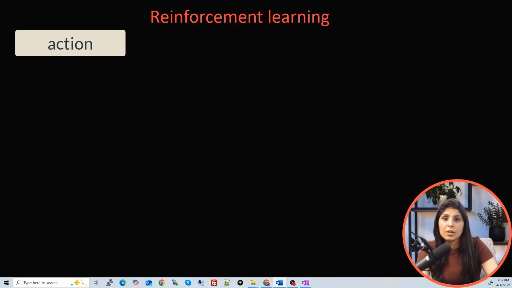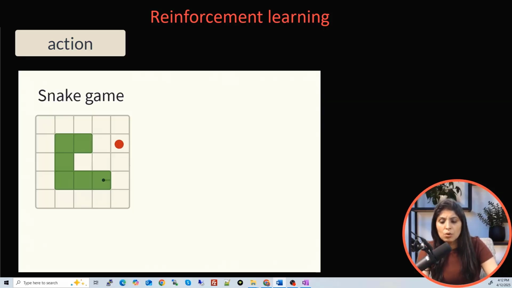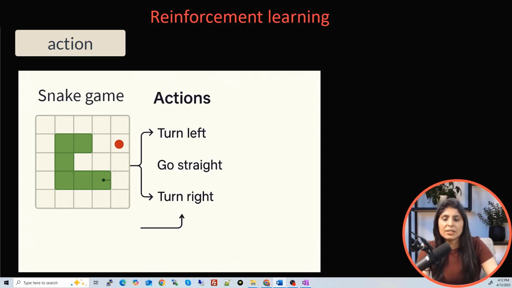What is an action? An action is a possible move that the agent can take in the current state. Let's take a simple example of the snake game. In this game, the agent is the snake, right? And this agent can take 3 actions. Let's say it can turn left, turn right, or go straight. At each state, the snake will choose one of these actions. These are the 3 actions, and at each state, the agent can pick one of them.